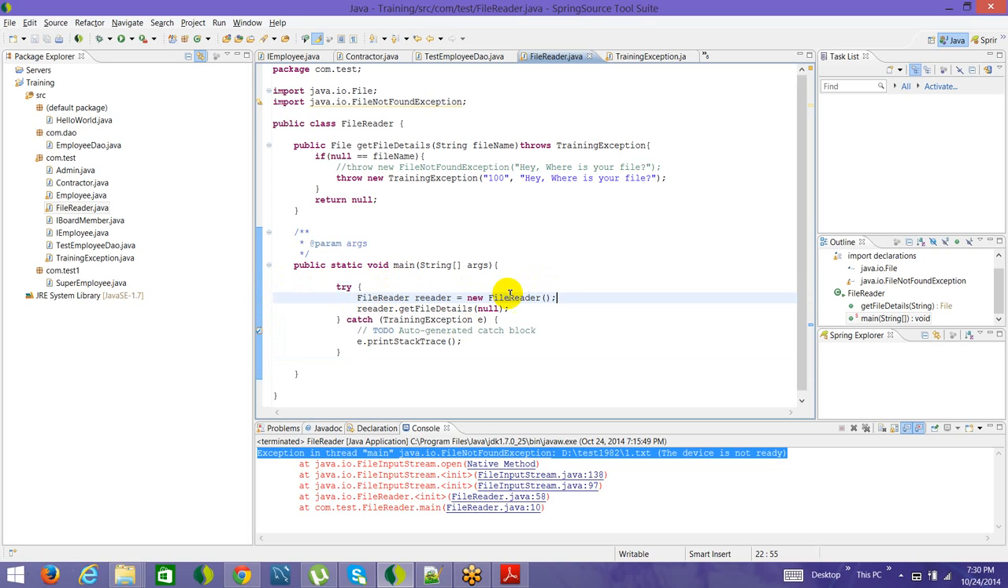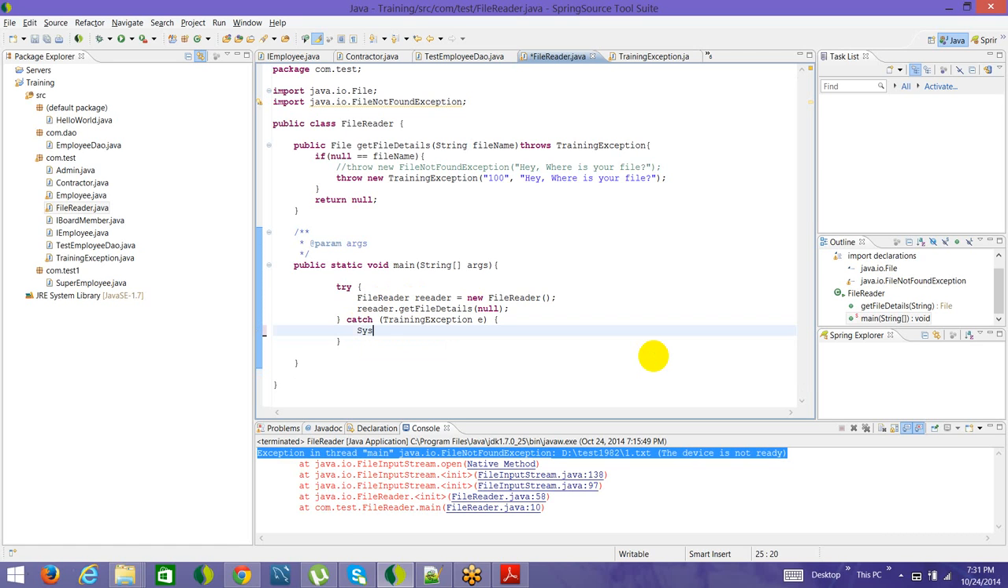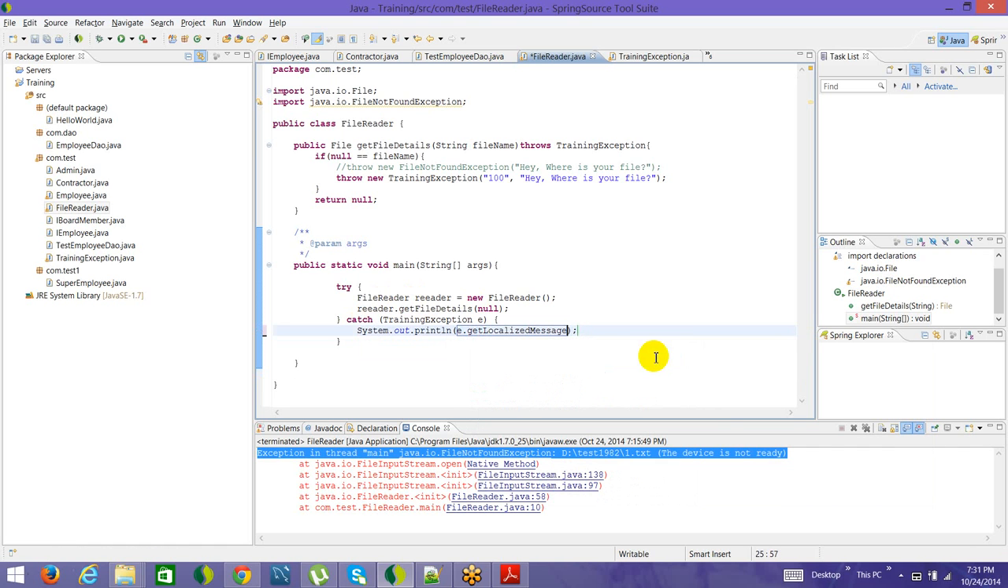Now this is how we write our code. So we have try and catch block. Inside catch, I want to see what message Java has for me. So I go here and do sysout e dot getMessage. Let's remove it, getMessage.